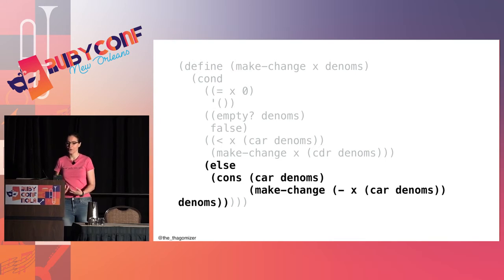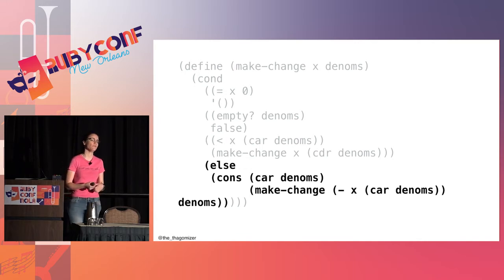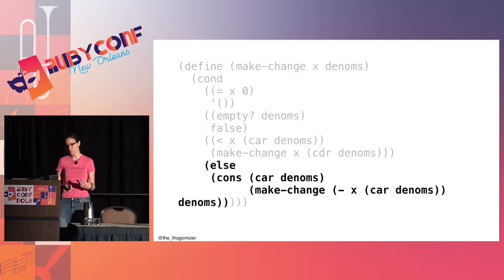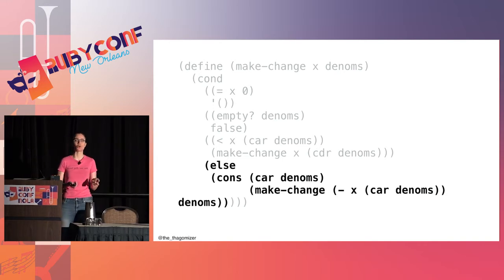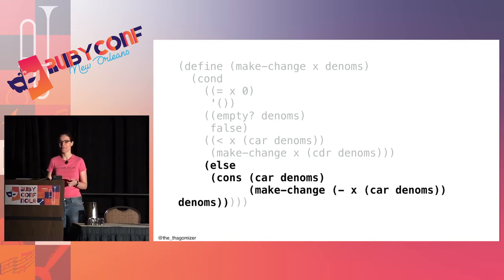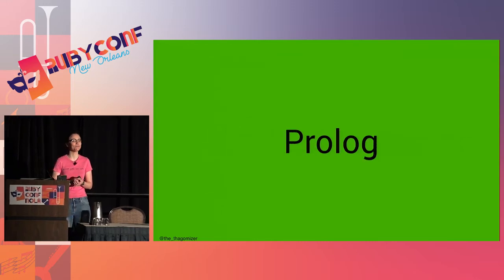So I really, really like this. It's much shorter than the Ruby. I think it's very, very logical, and if you've got some background in number theory or mathematical theory and you're used to proofs by induction, I think the recursion looks very familiar and very comforting. But this is not actually the shortest solution to this problem that we will see today. That is given to my friend Prolog.